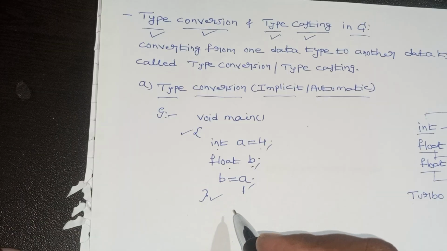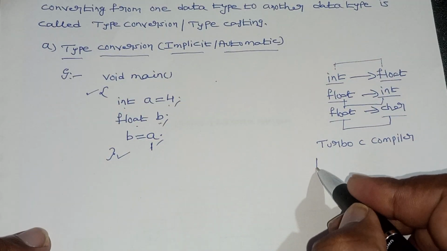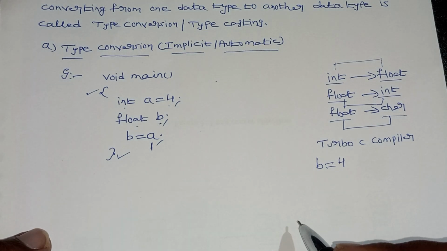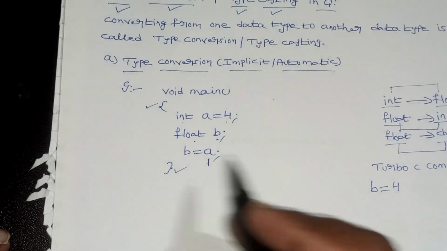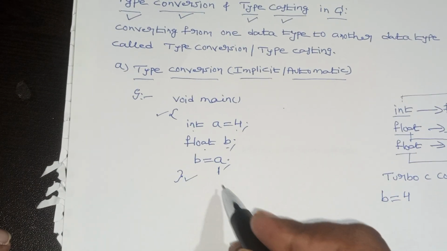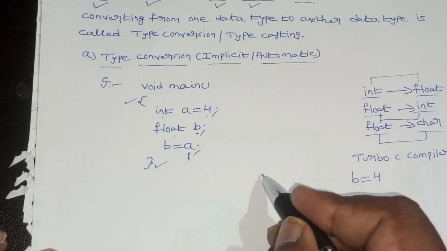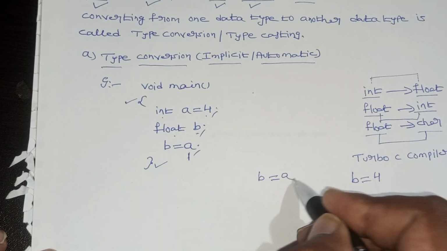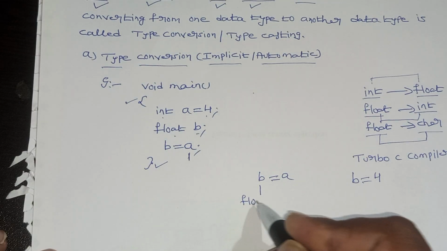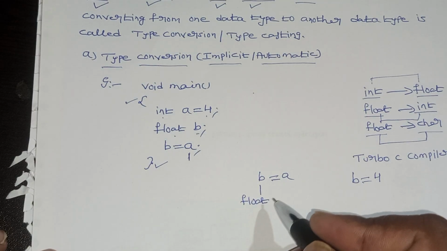Then b will be equal to 4, because I have taken b equal to a. Now see here, what is the type of b? It is float. What is the type of a?